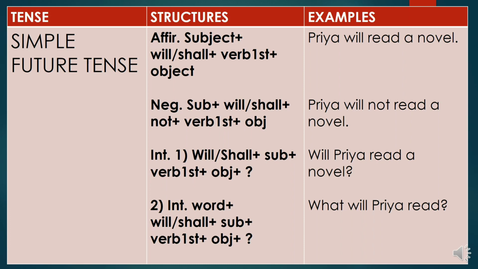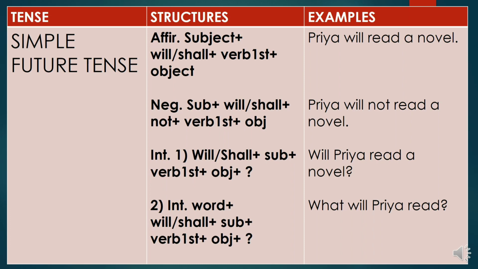So what is simple future tense? The future indefinite tense or the simple future tense is formed by putting shall or will with the first form of the verb. So it is very important to note that in simple future tense, we will always use the first form of the verb.